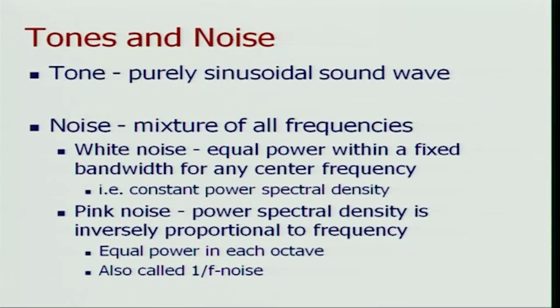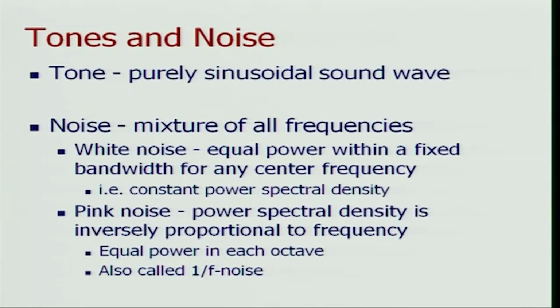We have already talked about tones, but there's another type of sound which is frequently used in engineering literature, and it is known as noise. And what is noise? It is essentially a sound which has all sorts of frequencies mixed up into it. A lot of times we actually define the content of each frequency when we are defining noise. So we can have different types of noise.